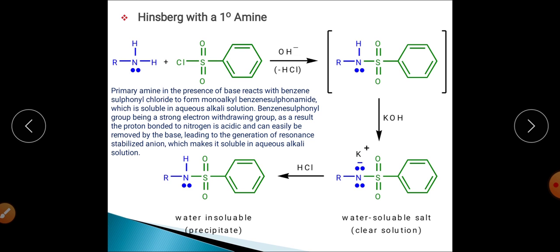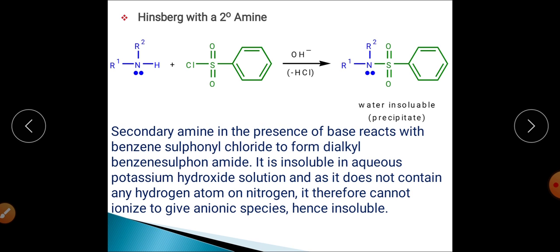Now that will be recovered, and how can that be recovered? It can be recovered when this dialkyl sulfonamide is allowed to react with water in presence of concentrated HCl, meaning with hydrolysis it will get converted into benzene sulfonic acid and the secondary amine hydrochloride, similar to the first reaction in which we got the primary amine hydrochloride. Here we are getting the secondary amine hydrochloride, and this secondary amine hydrochloride on reaction with sodium hydroxide, on basification, will get converted into secondary amine, right?